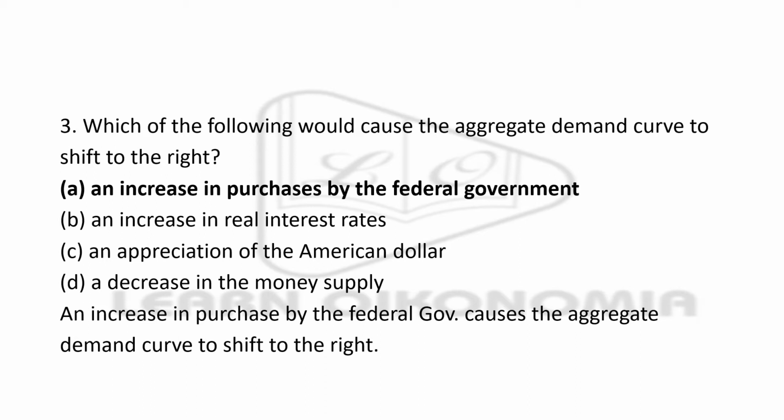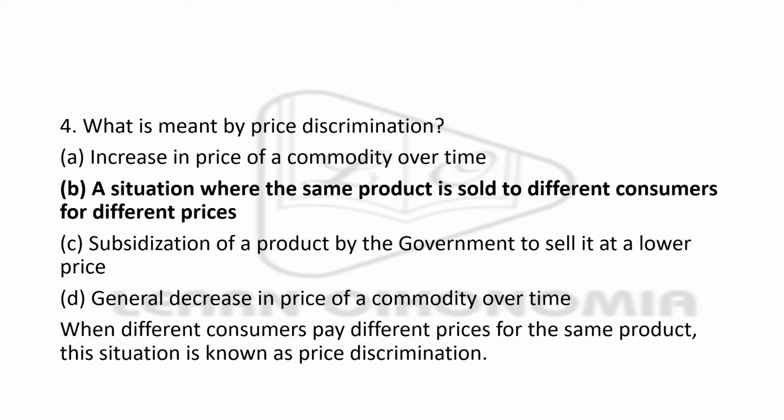Now the public has got some money with them, so as a result, there will be an increase in the aggregate demand, and as a result, the aggregate demand curve will shift to the right. That's the explanation. The next question is: what is meant by price discrimination?